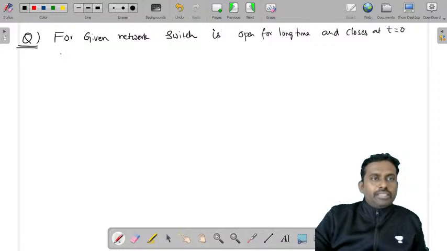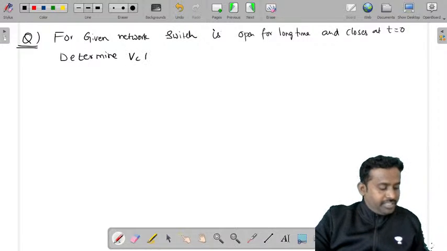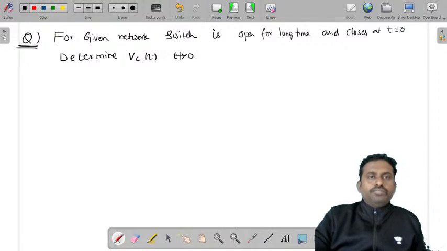Determine the voltage across the capacitor, Vc of t, for t greater than 0.